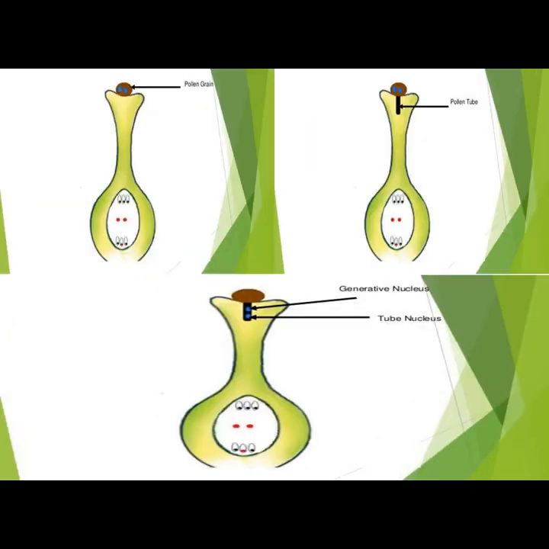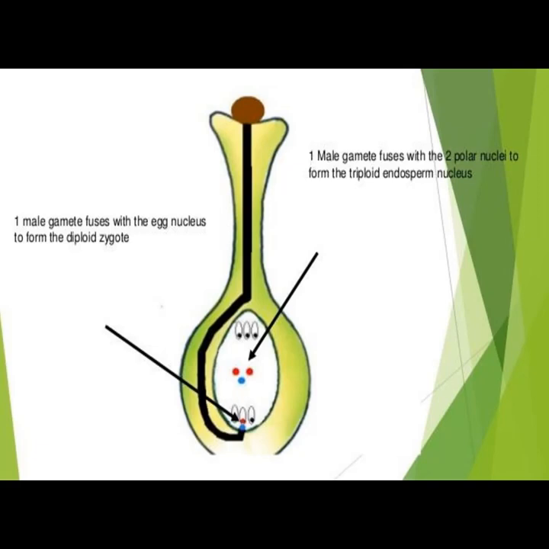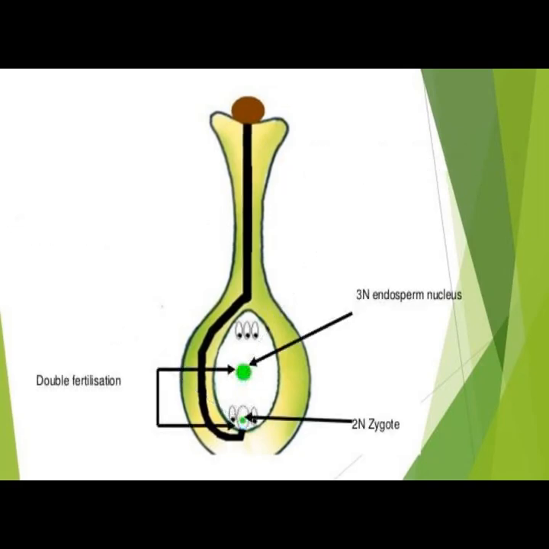Double fertilization. First, the pollen tube enters into the synergid. The pollen tube releases the two male gametes into the cytoplasm of the synergid. Then comes the syngamy. One male gamete fuses with the egg cell and produces the zygote. Diploid zygote formation. Then the zygote develops into an embryo.